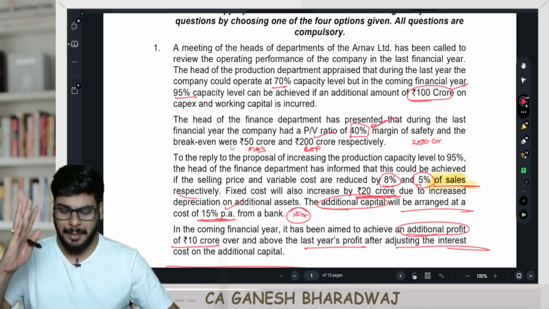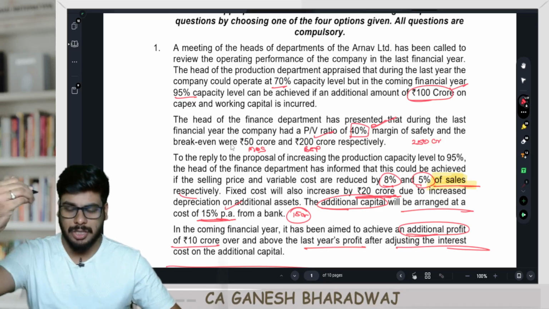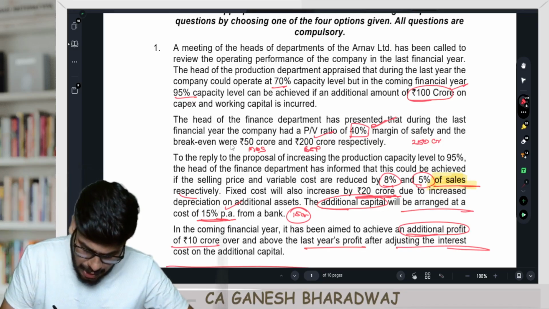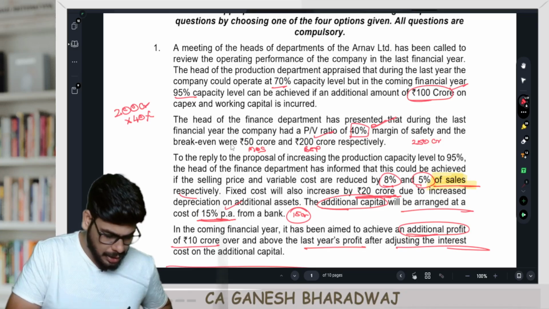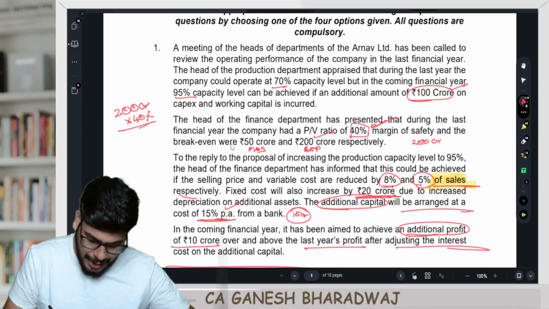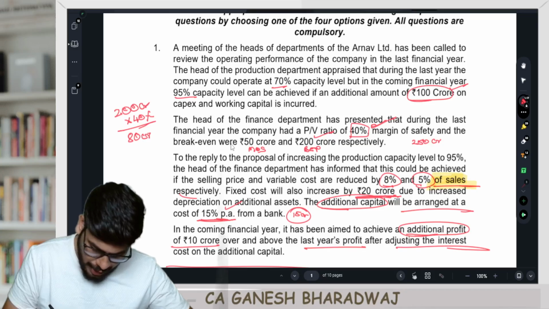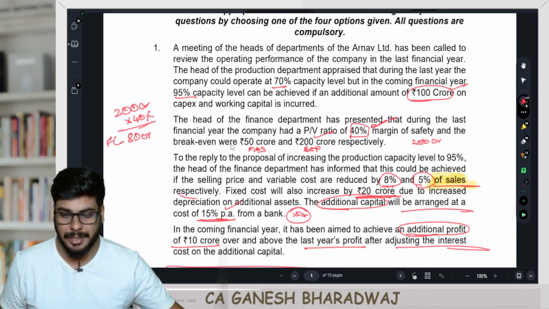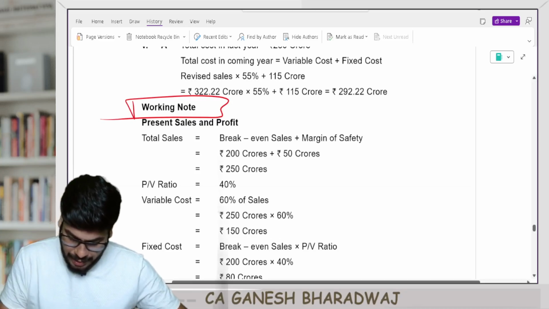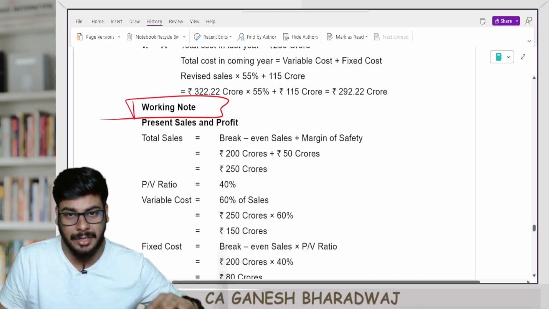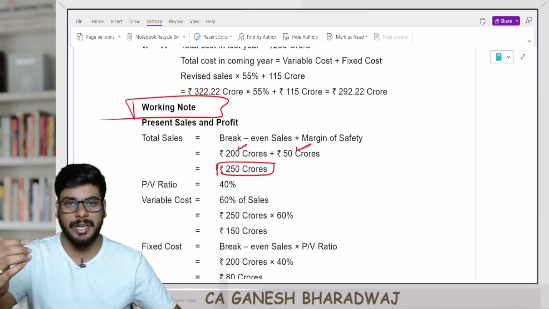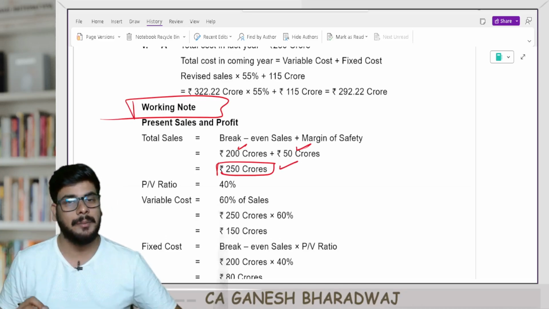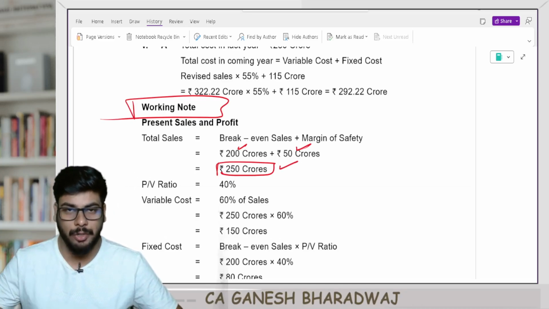200 crores. So, presently what is the fixed cost? Break-even point into PV ratio, correct? So, 200 crores into 40%. How much is that? That's going to be 80 crores, correct, guys? So, 80 crores is presently my fixed cost. Correct. Now look at this. So what will be the total sales presently? Break-even sales plus margin of safety. By looking at the question itself, we saw this was the present sales. Correct. So it's going to be 250 crores.